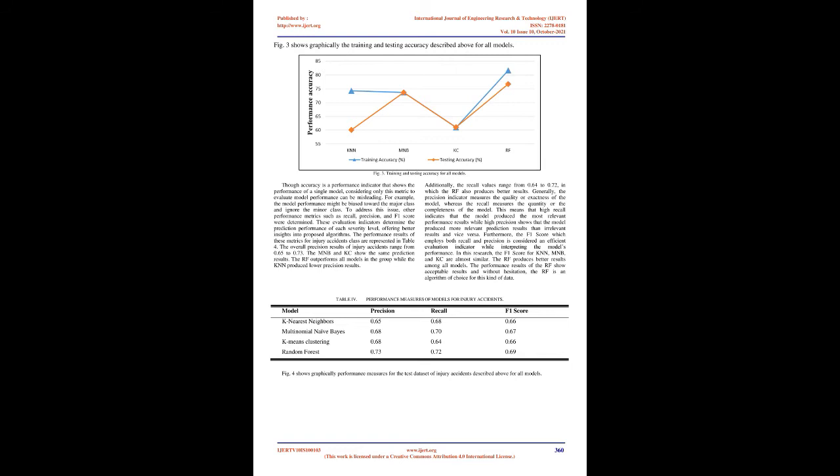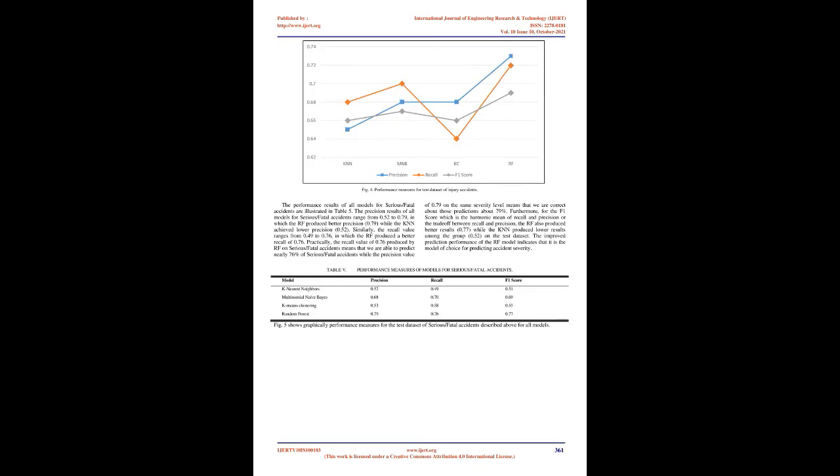V. Experimental results and discussion. This section presents the analysis and experimental results for the four classifier machine learning models, namely, random forest, multinomial naive Bayes, k-means clustering, and k-nearest neighbors. A comparative analysis is conducted using four evaluation metrics to see the method which provides better performance on the prediction of crash injury severity. In the experiments carried out in this study, a brief introduction on how the algorithms proposed have been parameterized is described below.